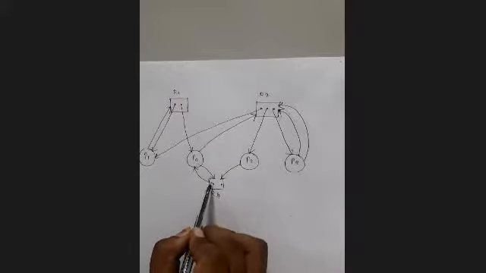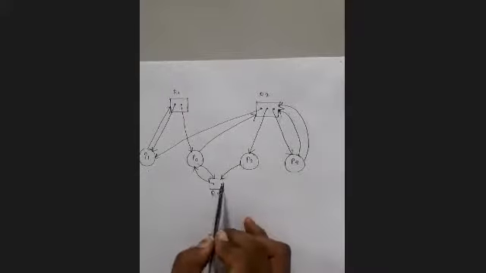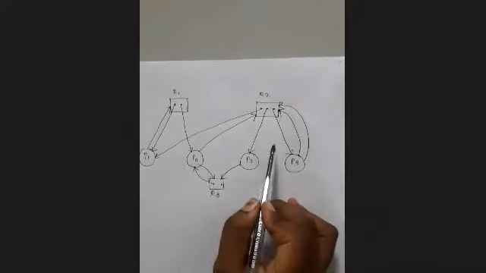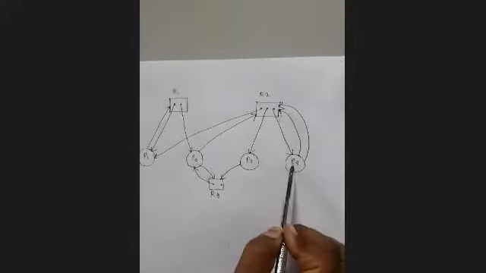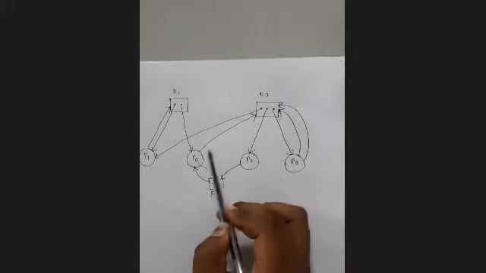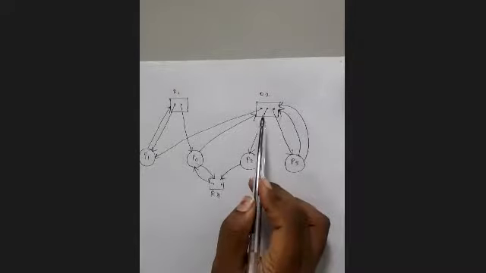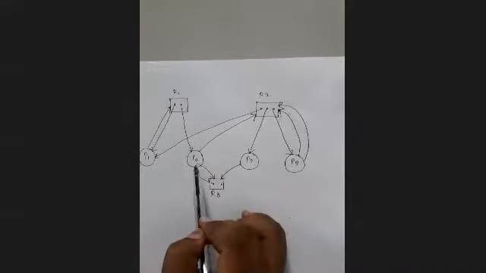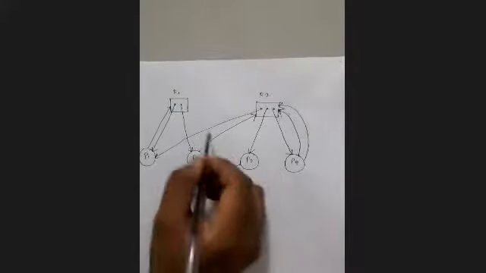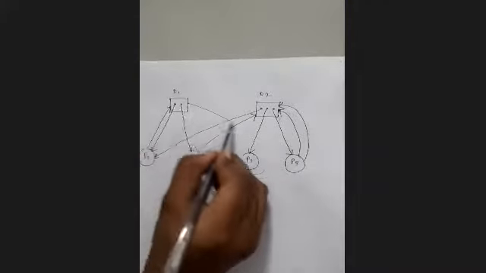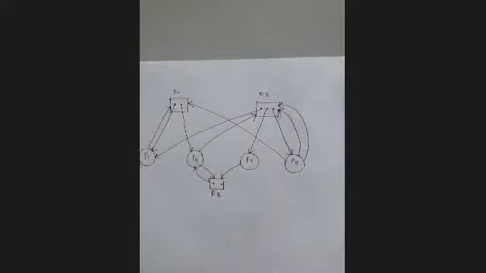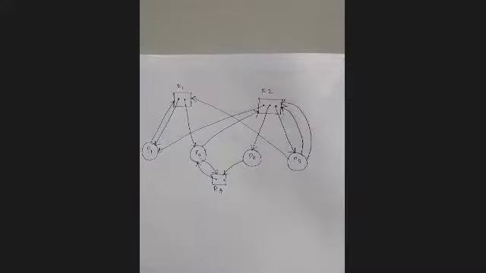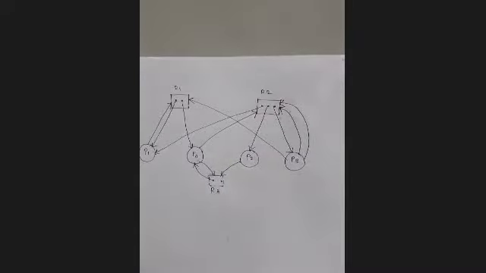R2 has 3 instances, one allocated to P1, one to P2, one to P3, and P0 is requesting R2. R1 has 2 instances, allocated to P1 and P0, and P3 is also requesting R1. Draw this RAG and try to find out whether a deadlock is there or not in this situation.